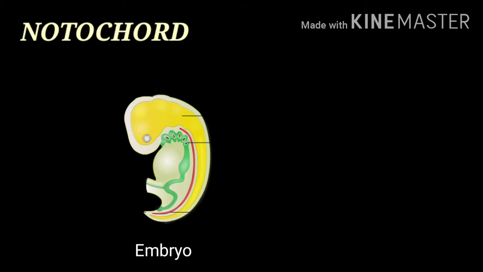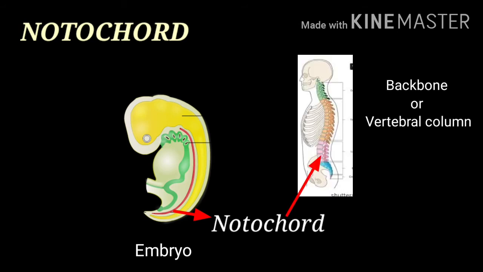Look at this figure. It is a figure of an embryo. You can see in this figure a red rod-like structure is formed on the back side, and this structure is known as notochord. How do we relate this notochord to any part of our body which is present inside? It is related to our backbone, which is also known as the vertebral column.